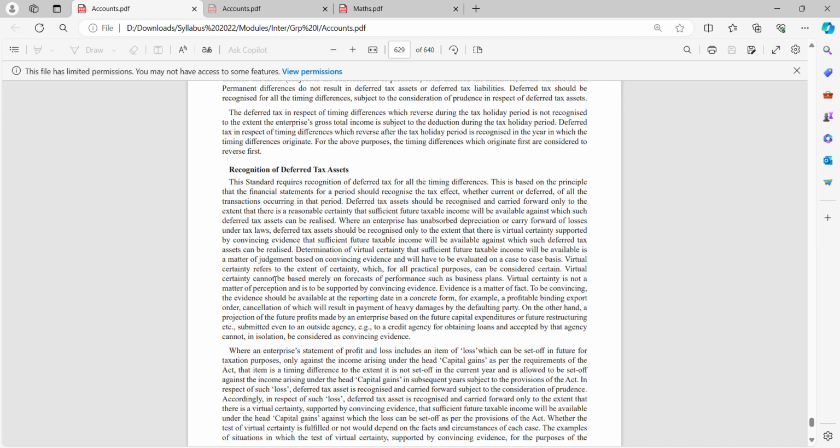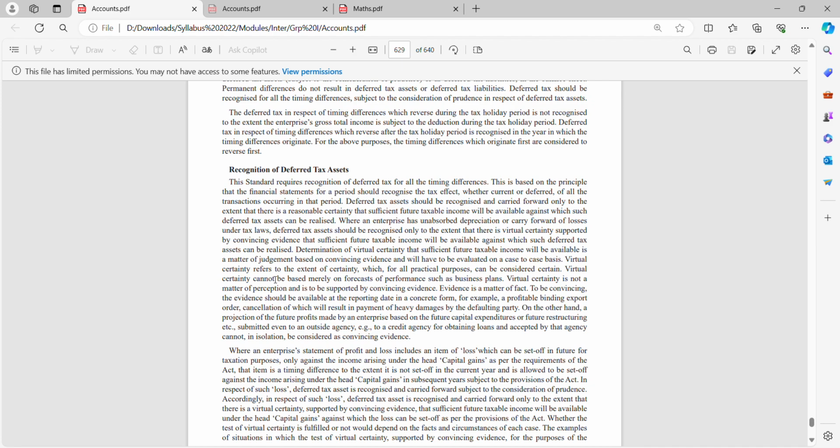Okay, next one. Recognition of deferred tax assets. This standard requires recognition of deferred tax for all timing differences. This is based on the principle that the financial statements for a period should recognize the tax effect, whether current or deferred, of all the transactions occurring in that period. Deferred tax assets should be recognized and carried forward only to the extent that there is reasonable certainty that sufficient future taxable income will be available against which such deferred tax assets can be realized.